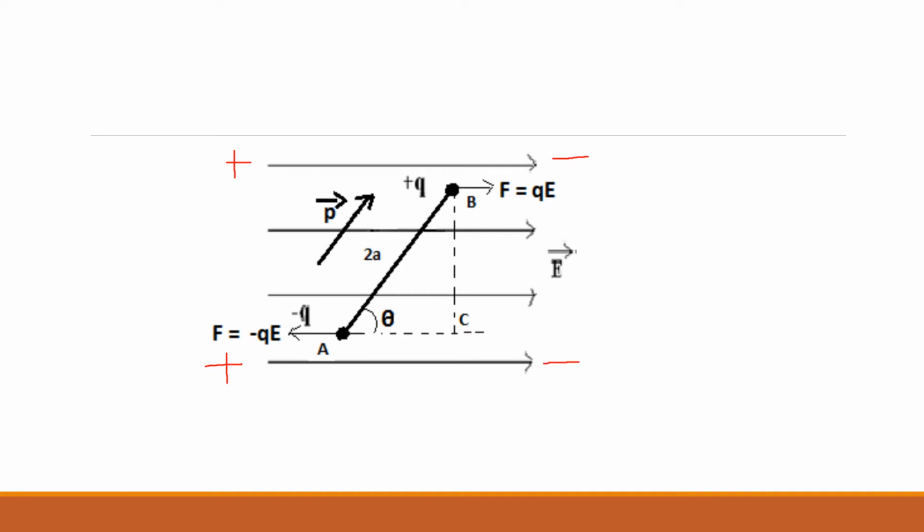These are two equal and opposite forces. This force is acting in this direction, qE, and this force is acting in this direction, minus qE. The dipole is separated by a distance 2a. These lines show the external electric field. What is the direction of the dipole moment? Minus q to plus q. Now based on this diagram, how does the rotation occur? The rotation will be in the clockwise direction, right? So this dipole will have a tendency to rotate in the clockwise direction. Okay, clear?